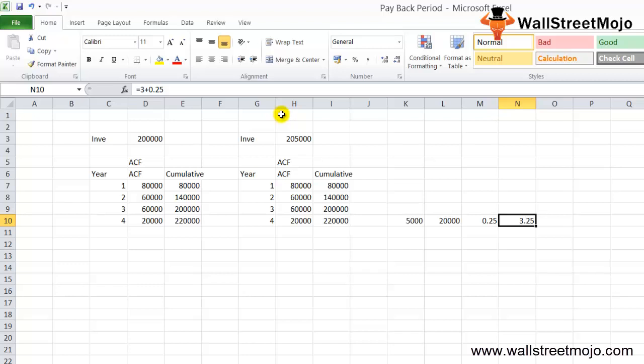What are the advantages of the payback period method? It is easy to understand, as it gives a quick estimate of the time needed for the company to get back the money it has invested in the project.